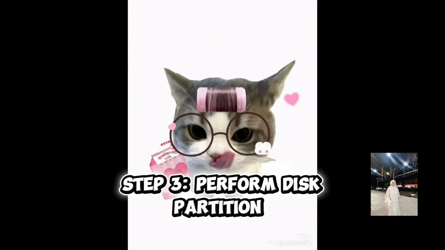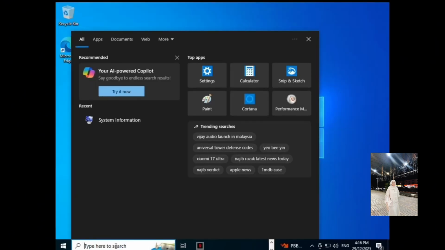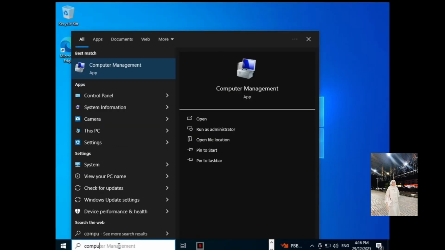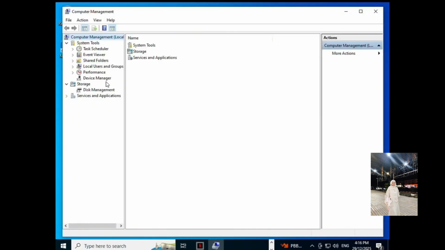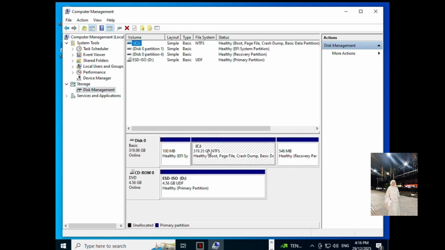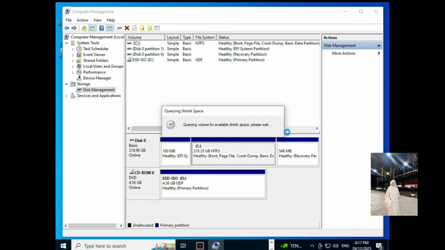Then step 3, perform disk partition. First, go to Windows and search computer management. Then you select disk management. Then right click and shrink volume. Then wait.